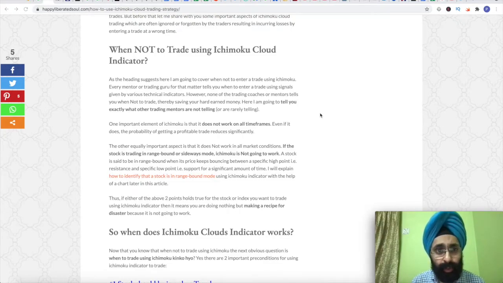As promised in my last video, today I will talk about when not to trade using Ichimoku clouds. In our last video in this series on Ichimoku cloud tutorial, we talked about 5 components of Ichimoku cloud, and I hope you have gone through the video.